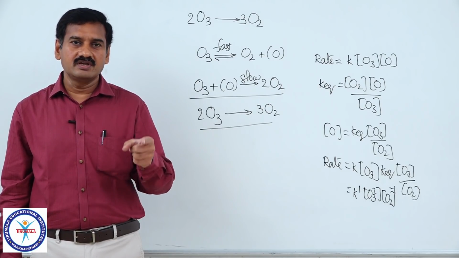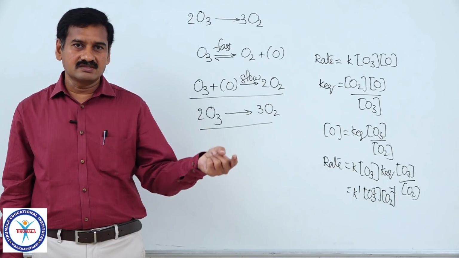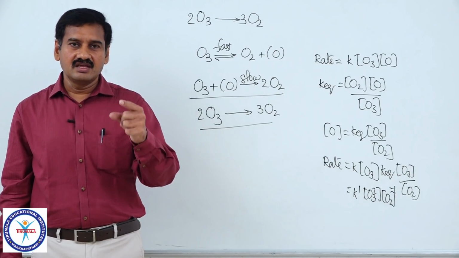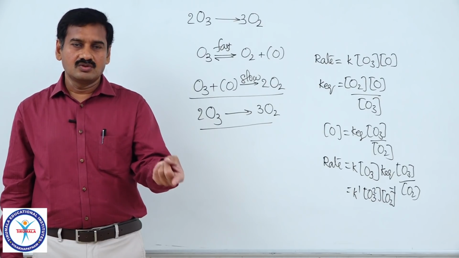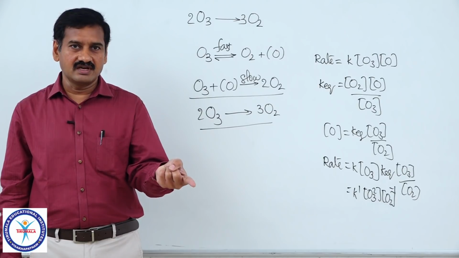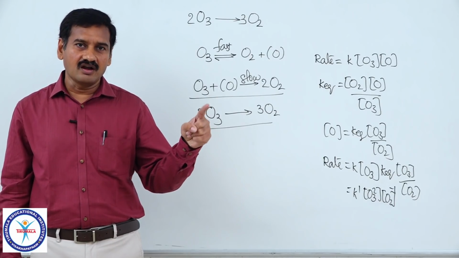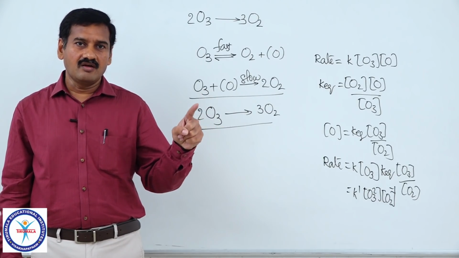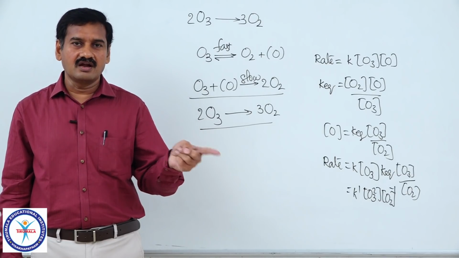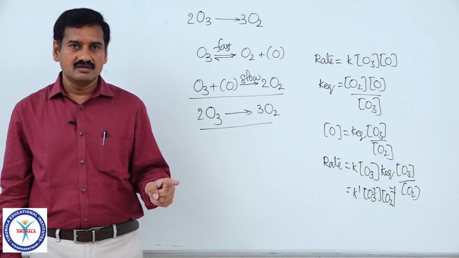But order must definitely be found by doing experiments. While writing the mechanism of the reactions, there may be some intermediates. Those intermediates also must be considered in the molecularity of the reaction. But in finding the order of reaction, the rate law must not consist of any intermediate. That is why order and molecularity are different.